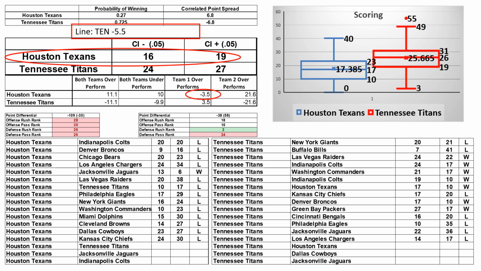Tennessee is favored by 5.5. The model shows that Tennessee should win by about 6 to 7 points. But what I've also looked at is that the model has significantly overestimated Tennessee's capability, and it's underestimated Houston.